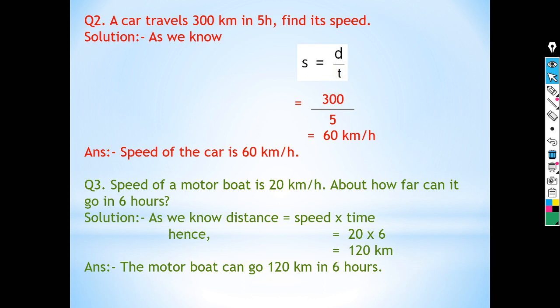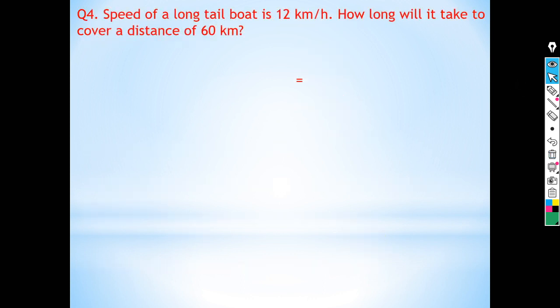Now, children, come to the next question. I am reading the question. Speed of a long tail boat is 12 km per hour. How long will it take to cover a distance of 60 km? Here the speed is given, that is 12 km per hour, and children, see the term how long. How long means you have to find out the time, and the distance is given, 60 kilometers.